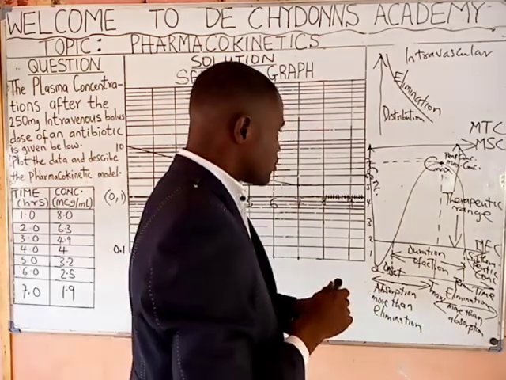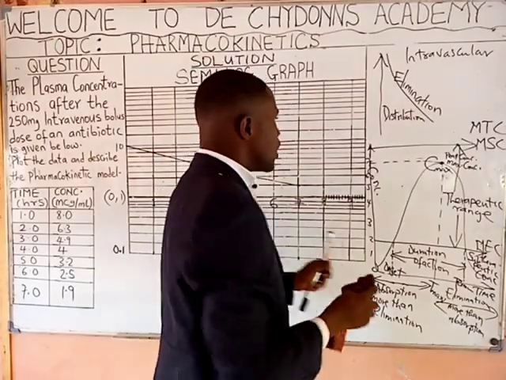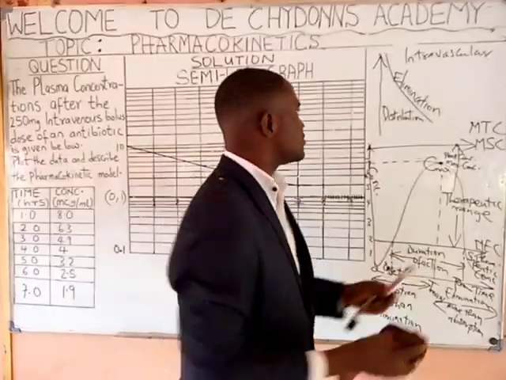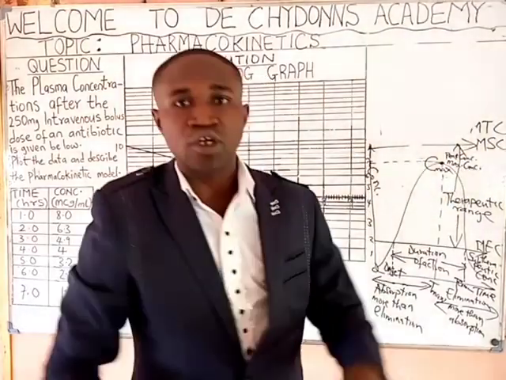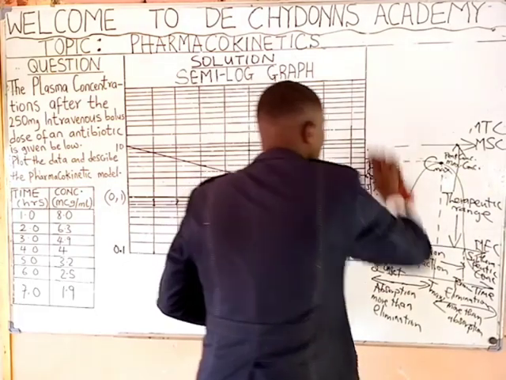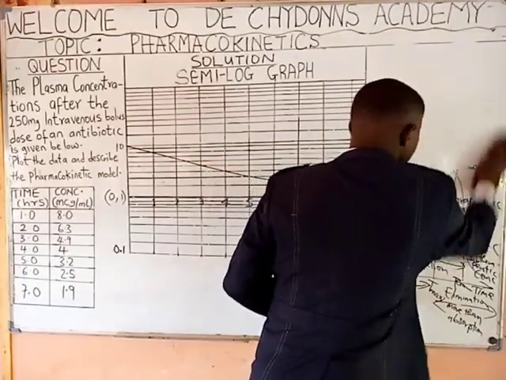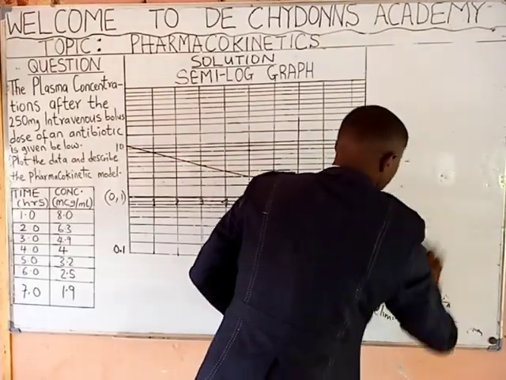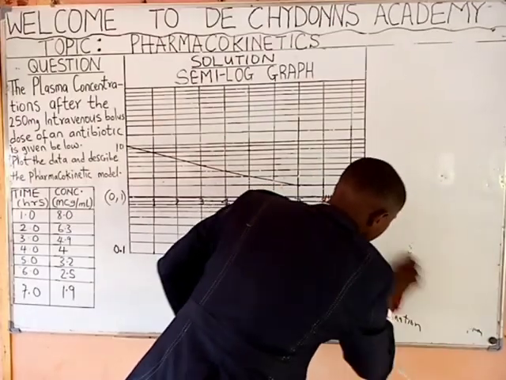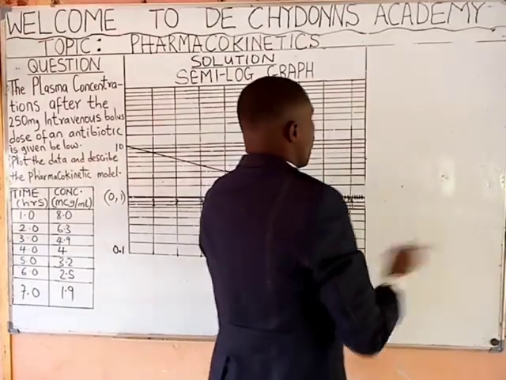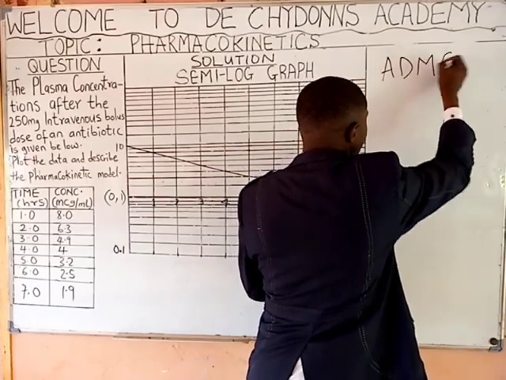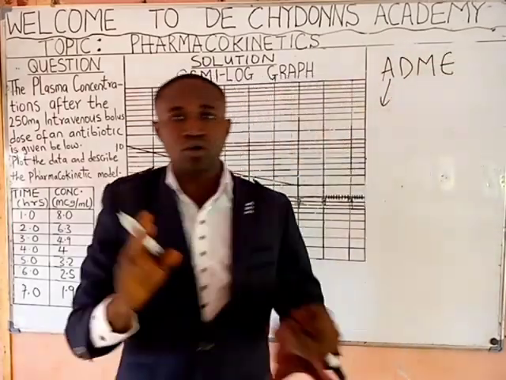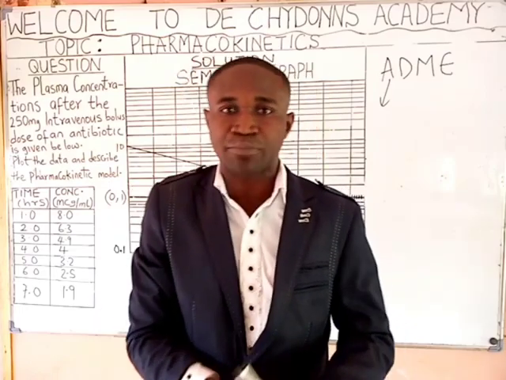Okay, now we want to define terms, since we say that pharmacokinetics involves the study of ADME. Let's see definition of terms. One, ADME. The first term we want to define is absorption.